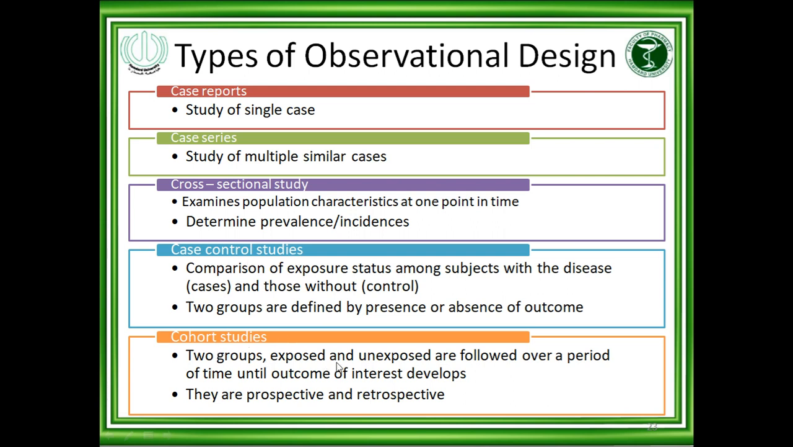In this one, exposed and unexposed, like smokers and non-smokers, are followed over a period of time until the outcome. Exposed individuals, meaning smokers, have blood pressure and non-smokers have blood pressure. So why do smokers have high blood pressure, why do non-smokers have high blood pressure? This type of study is called a cohort study. They are prospective or sometimes retrospective.